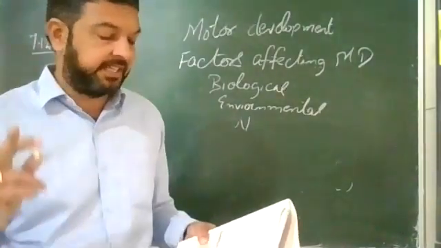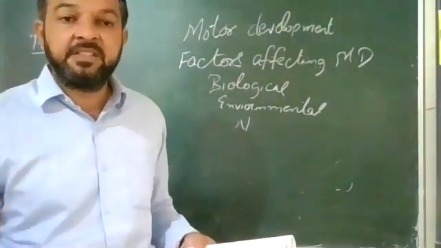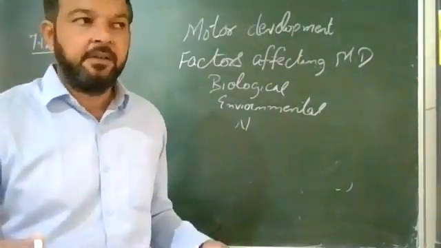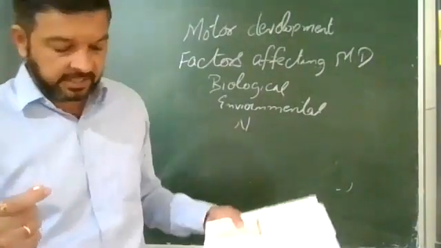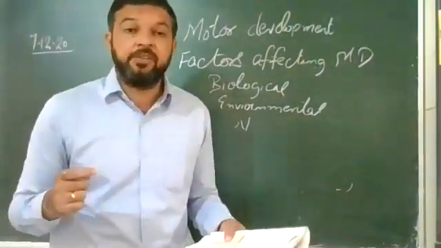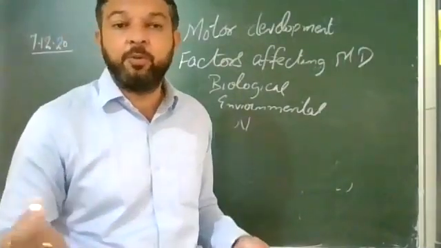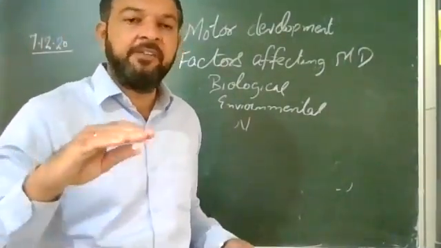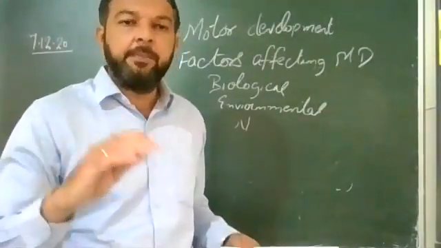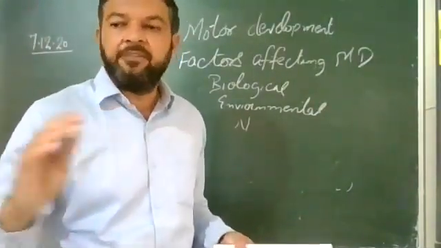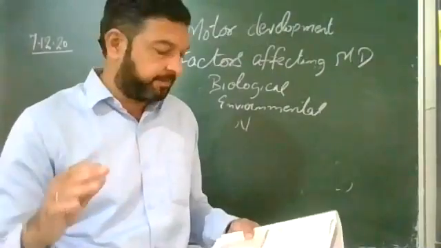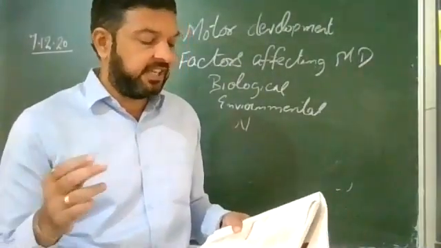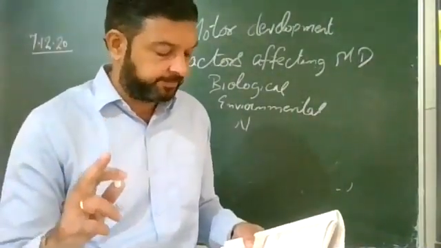After that comes obesity. You might have seen small children who are fully obese. They are not able to walk properly also. What we say, बहुत मोटू है, right? Small children, okay, they are not of good height also, but they are round in shape. If we are talking regarding children, obesity adversely affects the motor development of children.